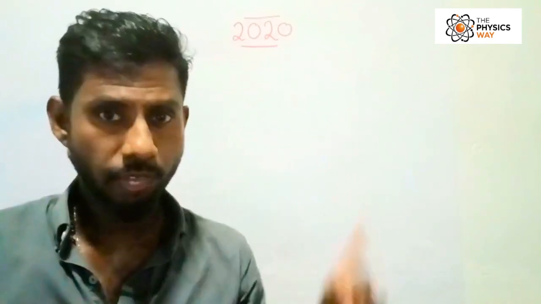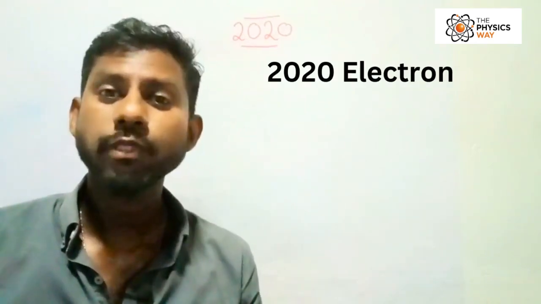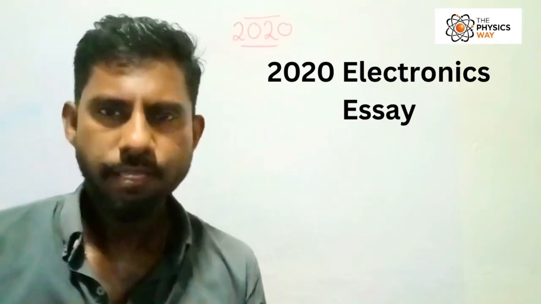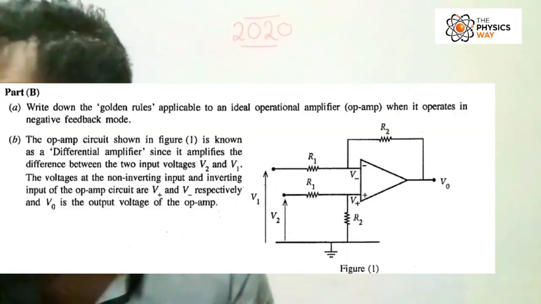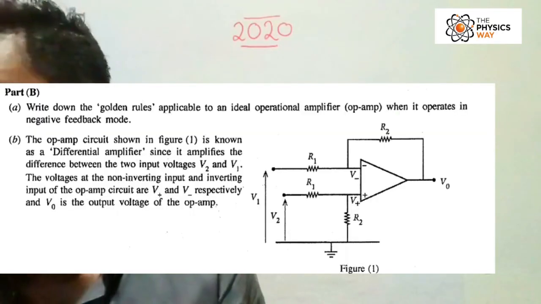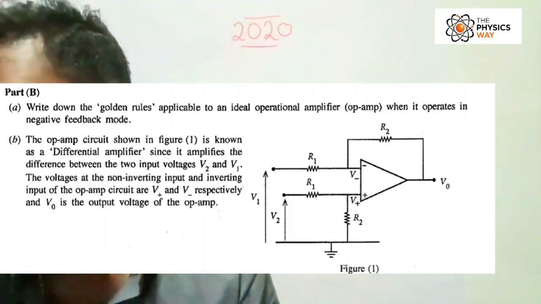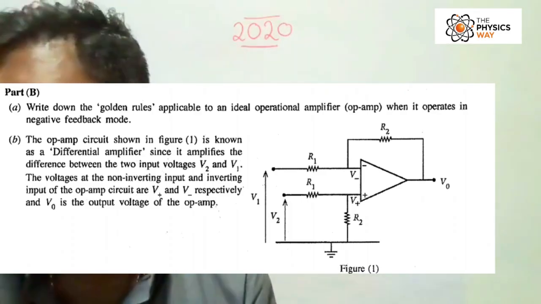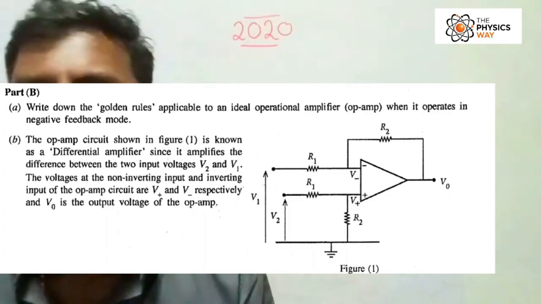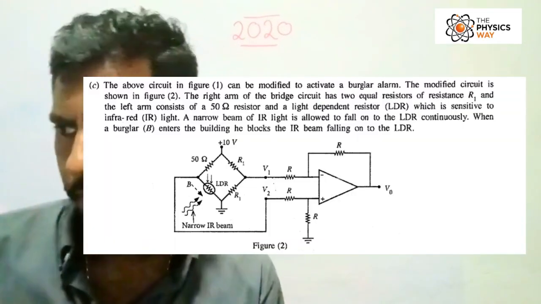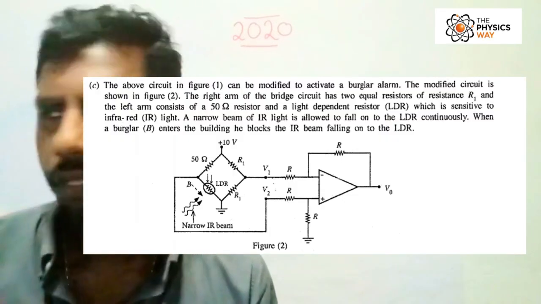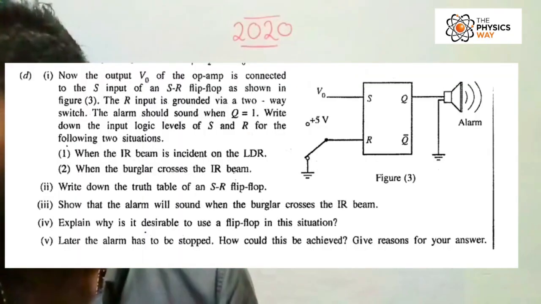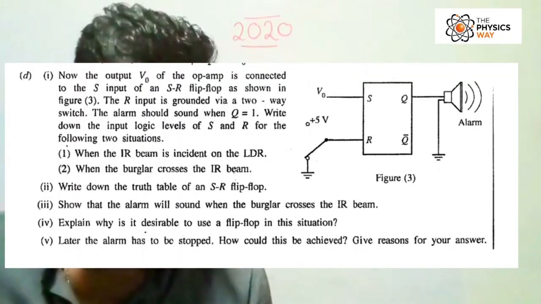Hello students. Today we are doing the 2020 electronics essay question. Let's see what's the composition of the question here. In the first part, of course, you can see: write down the golden rules applicable to an ideal operational amplifier. Then in part A, part B, and of course part C, you can see an operational amplifier question where we have an LDR. And later on, in the last part of the question, we have a flip-flop.